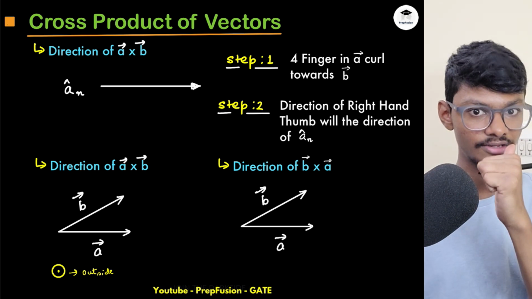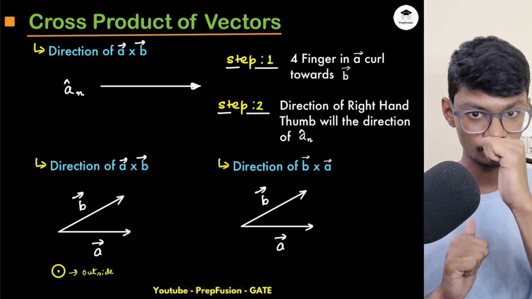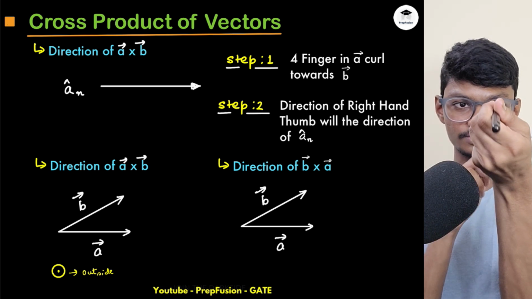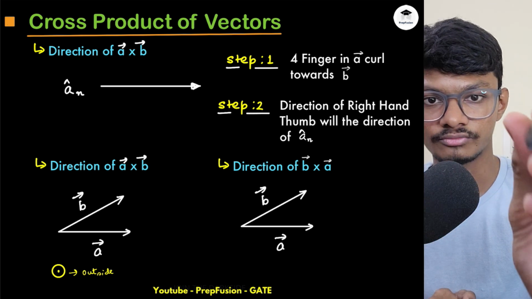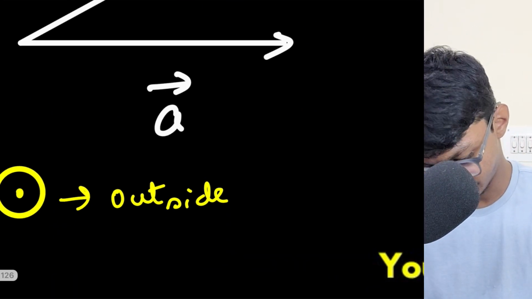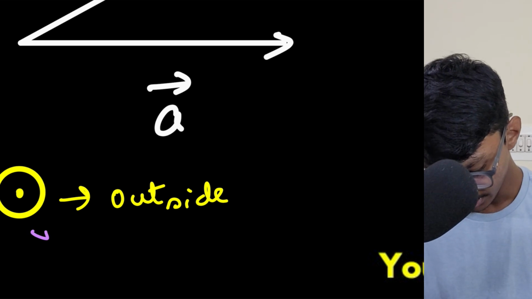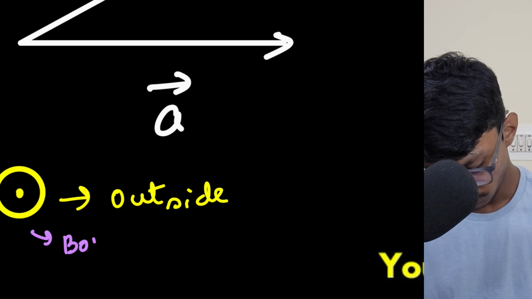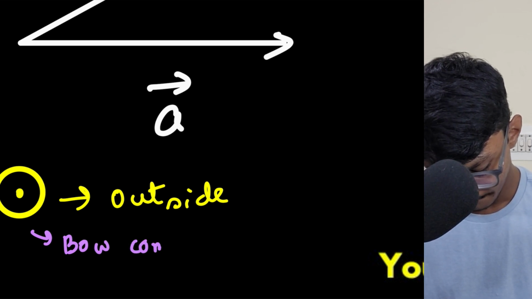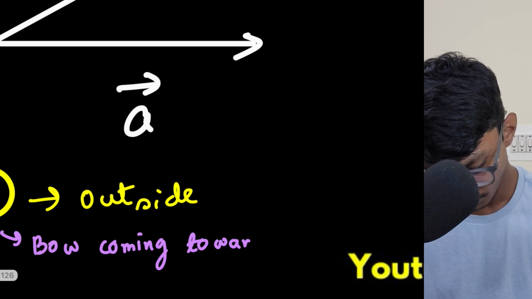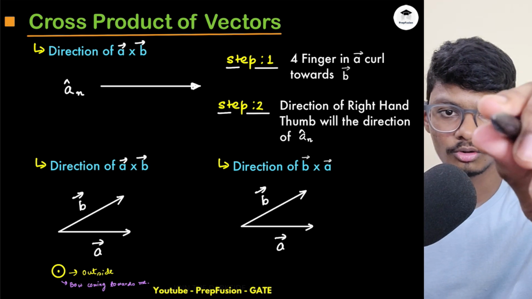If it is coming towards me, coming outside, like an arrow coming towards me, then I can see only a dot. If this pen is coming towards me, I can only see a dot. So this sign came from this arrow concept: if I throw an arrow and it is coming towards me, then obviously I will see only a dot.